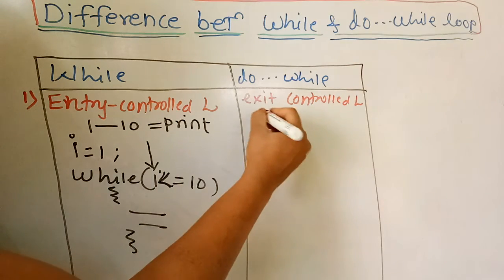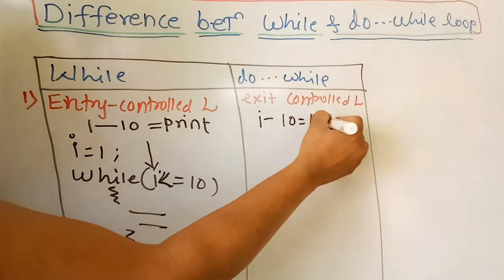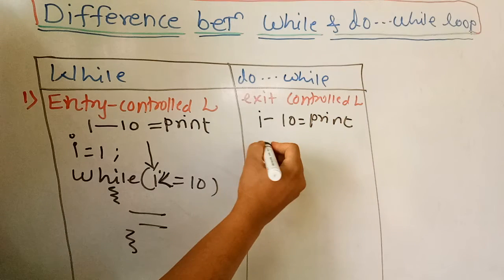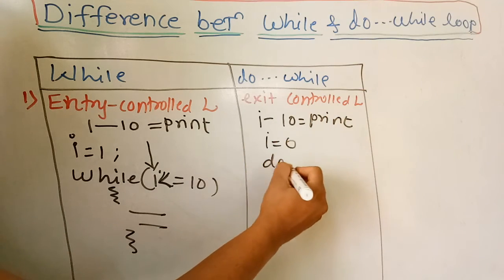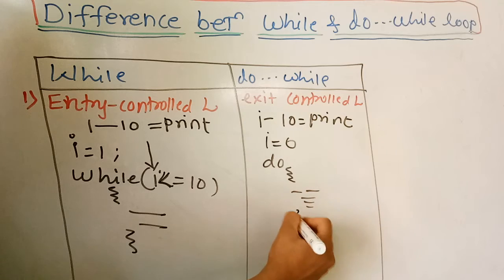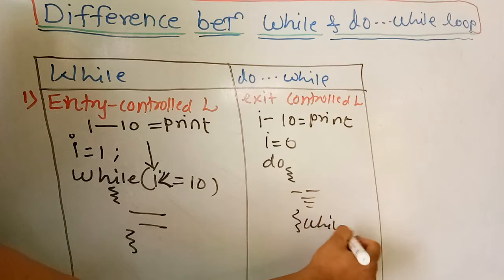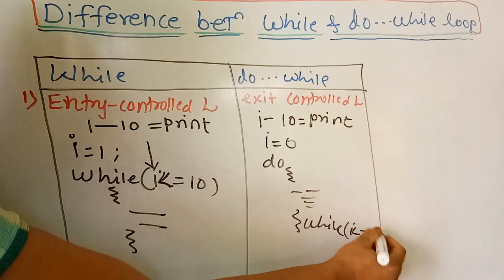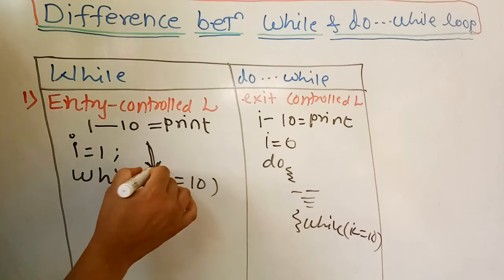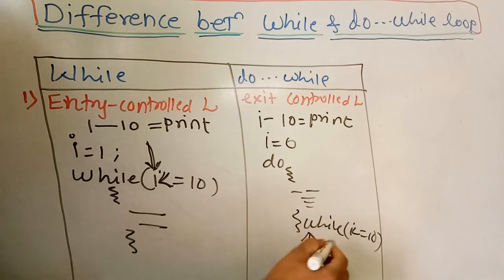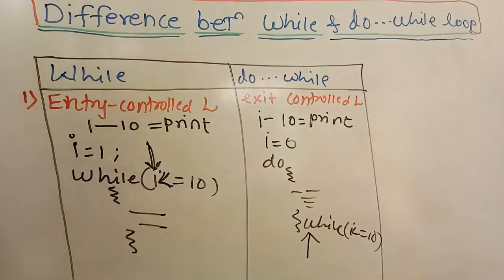At the same time, we take the same loop as a do while: do some statements and then check I less than or equal to 10. That means it is entry point checking and exit point checking. So it is known as an entry control and an exit control mechanism.